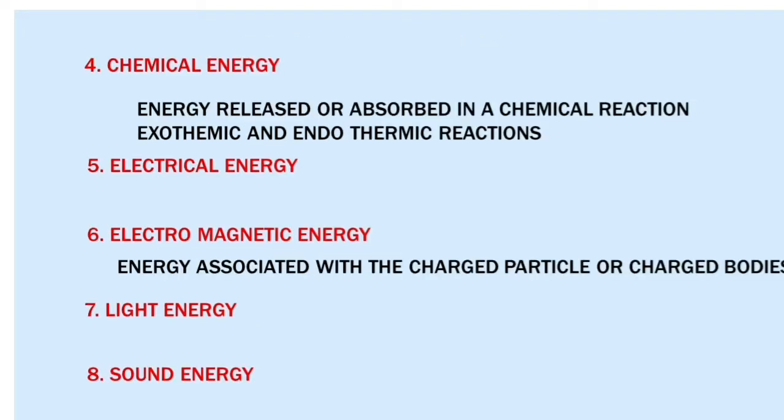Next, chemical energy. Chemical energy means the energy released or absorbed in a chemical reaction. For example, there are two different types of chemical reactions: exothermic and endothermic reactions. In an exothermic reaction, energy is released, whereas in an endothermic reaction, energy is absorbed. We'll be discussing this in detail later.